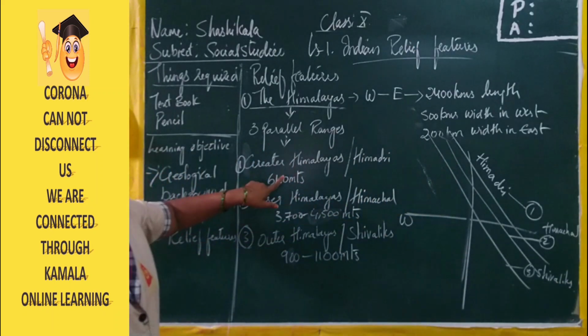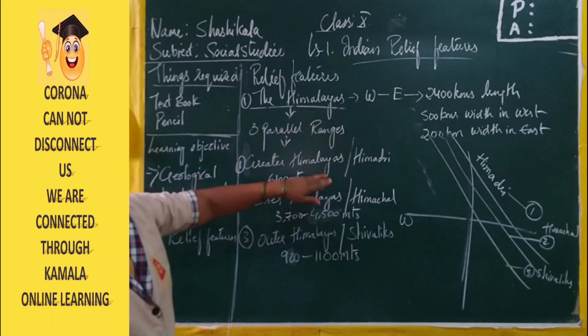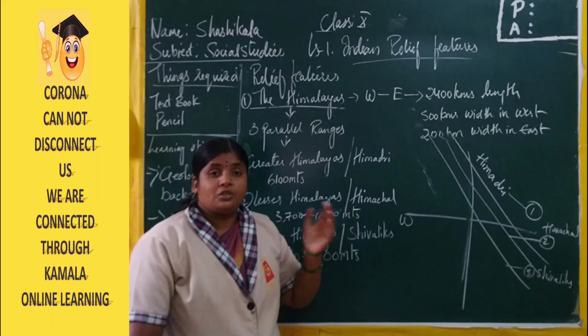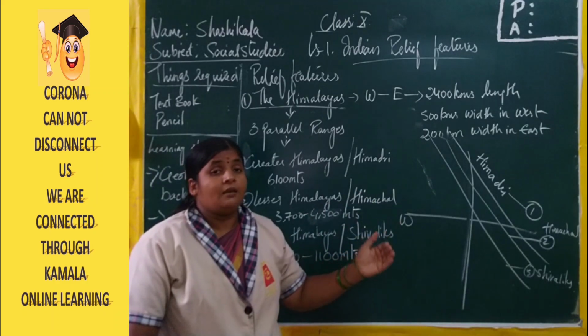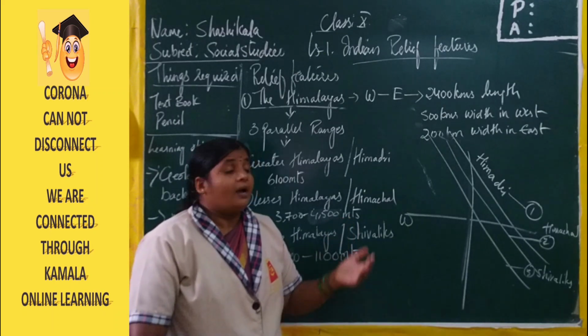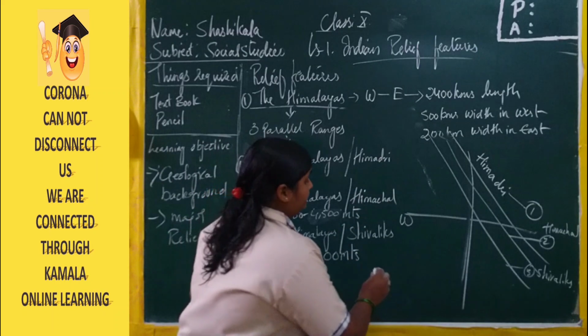Now, the first parallel range of the Himalayas is completely covered with snow, and due to changes in temperature, the snow starts melting and there is a continuous flow. And what is a glacier here?